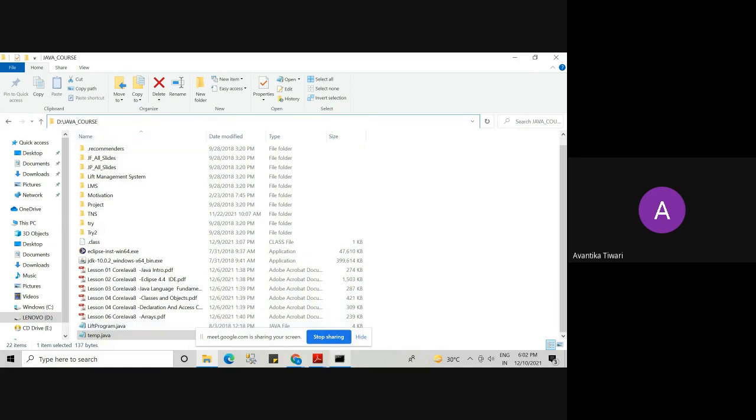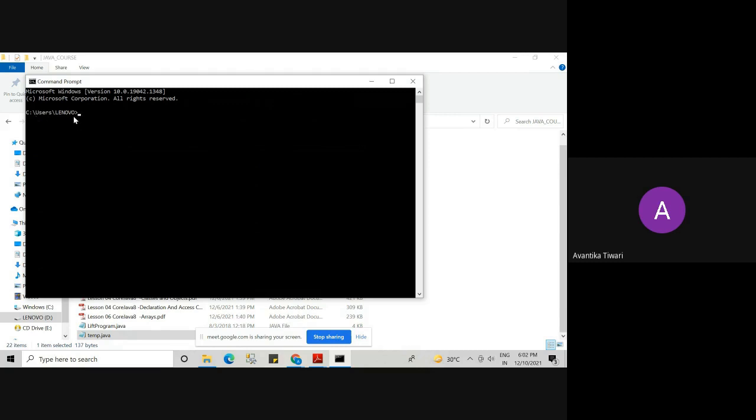So when you go to command prompt, you have to change the path. In the command prompt, you can see we have C drive, users folder, and Lenovo. To change the path, we write cd double dot, change directory and double dot, and it will go back. You can see it came out of Lenovo.